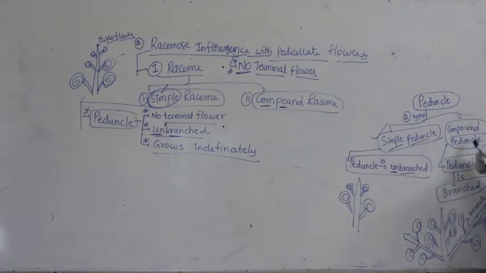What is meant by compound peduncle? Nothing. Simple peduncle is unbranched; compound is branched. This is a peduncle having the flowers. Further it is having branches. Here also a branch with flowers, a branch with flowers. When the peduncle is having branches, simply it is termed compound. Okay, now you got it.